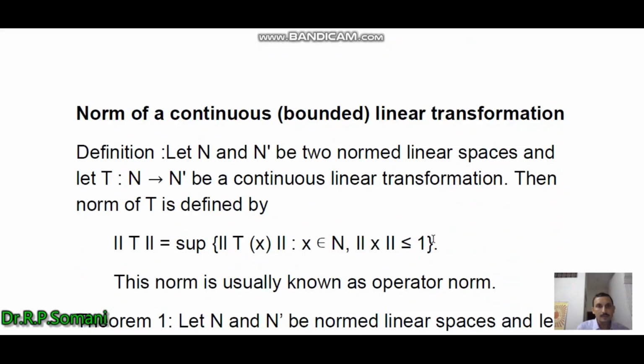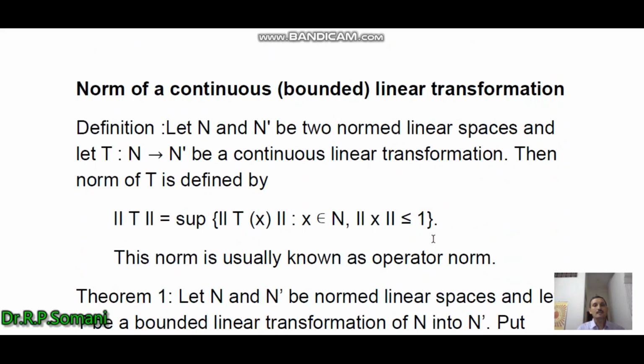Now we define the norm of a continuous or bounded linear transformation. Let N and N' be two normed linear spaces, and let T from N to N' be a continuous linear transformation. Then the norm of T is defined as the supremum of the norm of Tx such that x belongs to N and norm of x is less than or equal to 1.